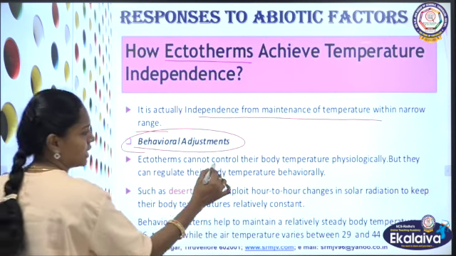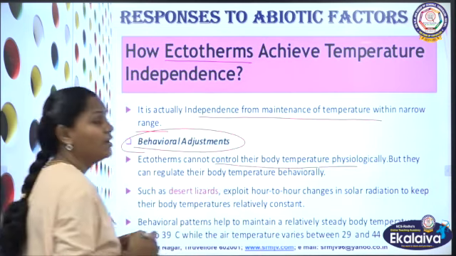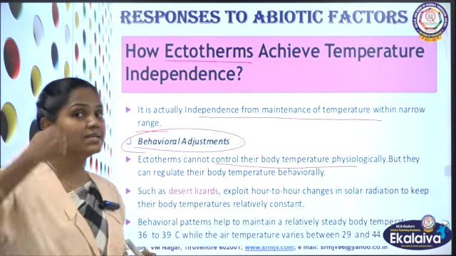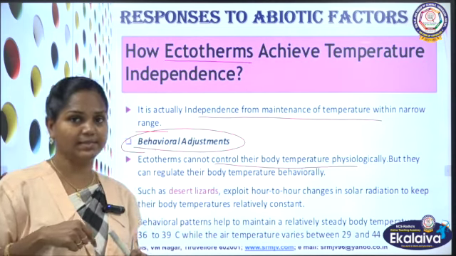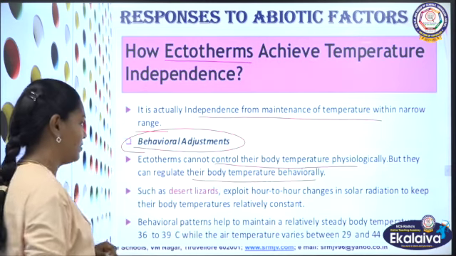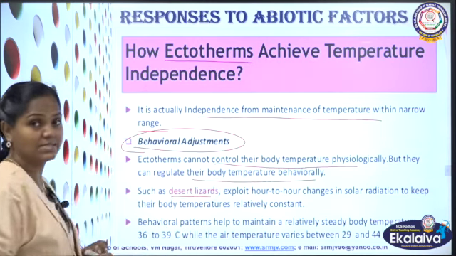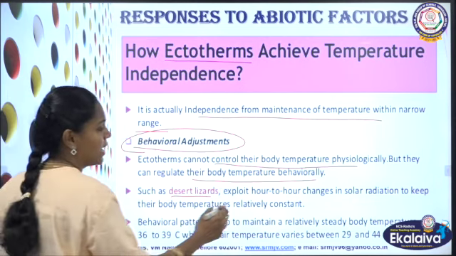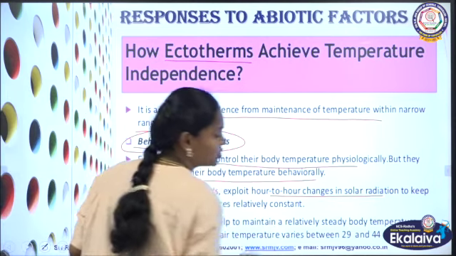See, ectotherms cannot control their body temperature physiologically, in the sense they cannot maintain it internally. But they can regulate their body temperature behaviorally. See here, desert lizards exploit the changes in solar radiation.